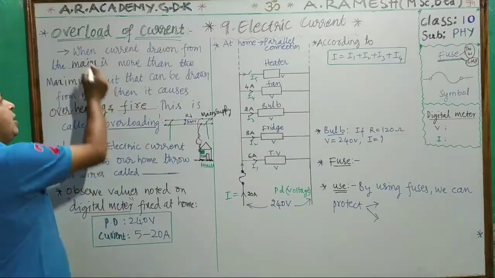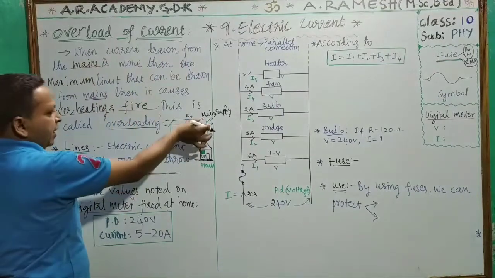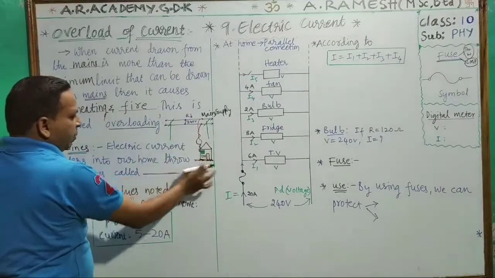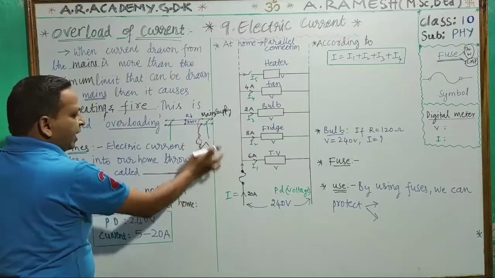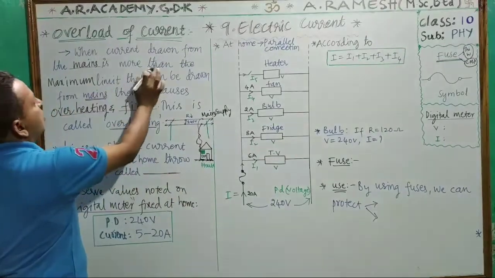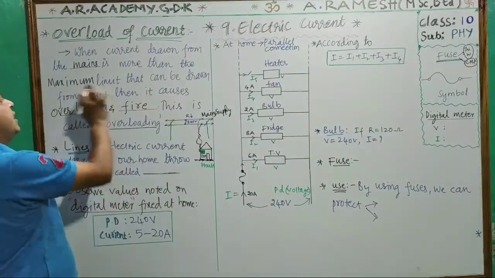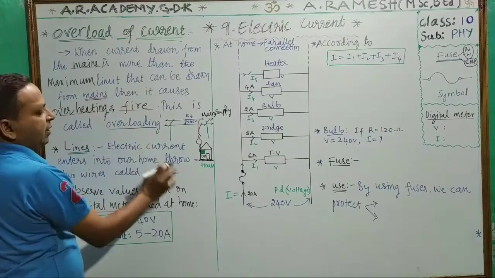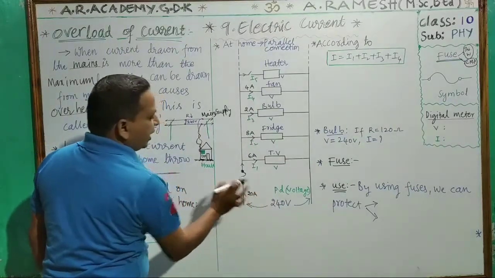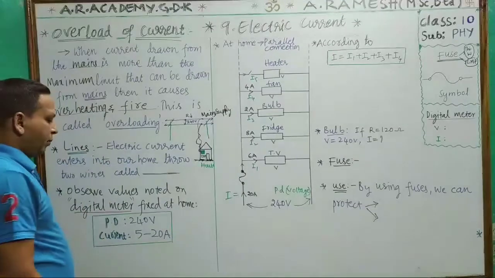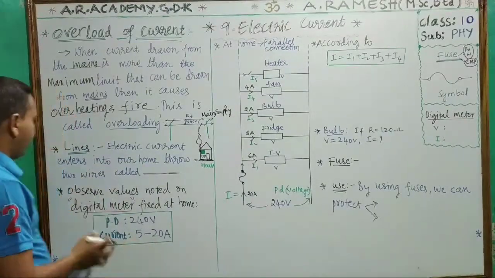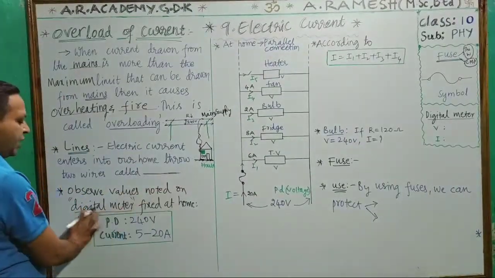Once again, you see, when current drawn from the mains by the different electrical appliances in our home exceeds the maximum limit, for example, here the maximum limit is 20 amperes. How will we know the maximum limit? Observe the values noted on digital meters.